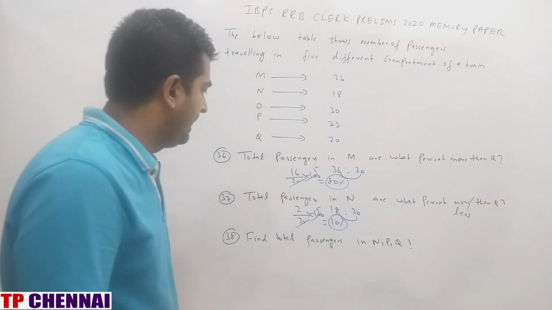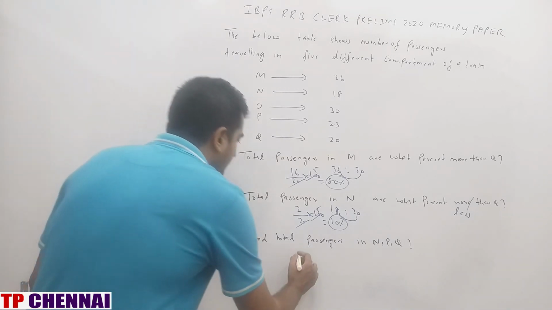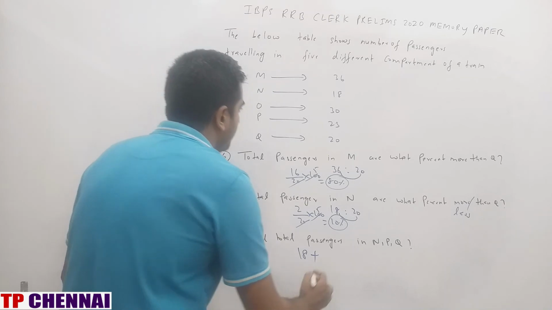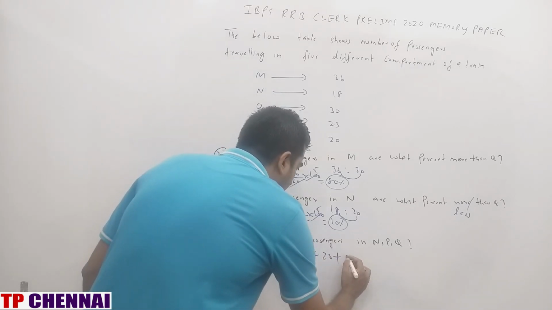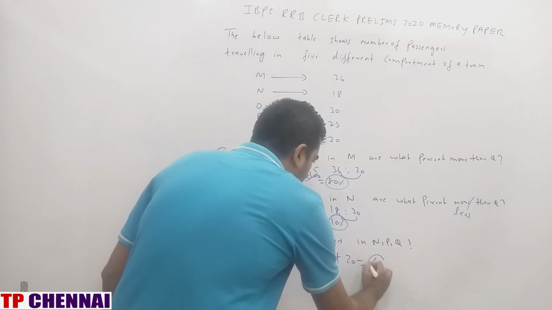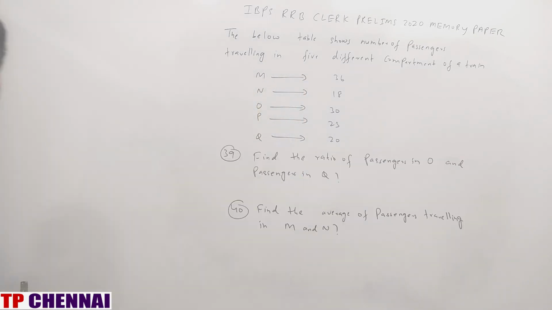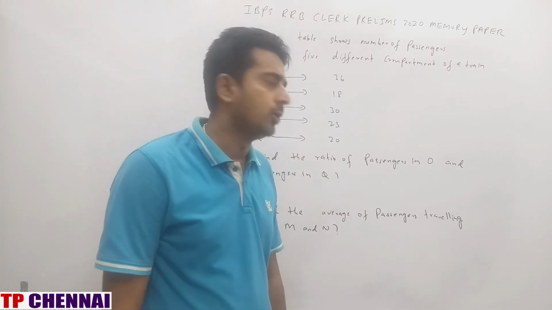Next one. Find total passengers in NPQ. N, what is the value? 18. P, what is the value? 23. Q, what is the value? 20. 18 plus 23 plus 20, what is the answer? 61. So I hope you're clear with the first 3 questions of this DI. Now we'll see the remaining 2 questions.